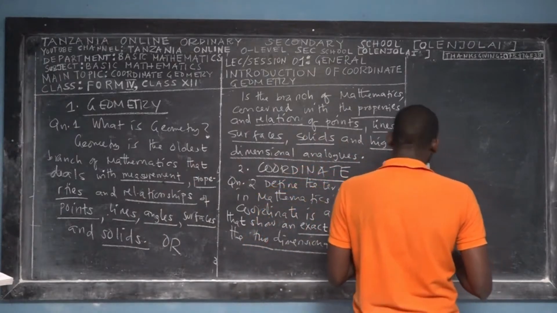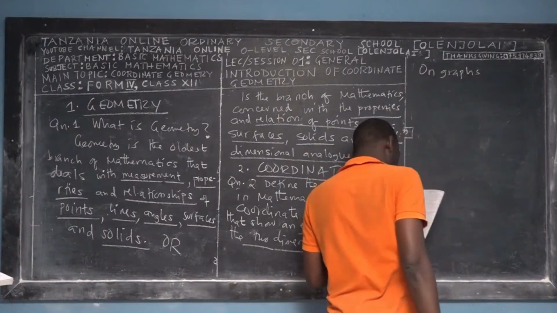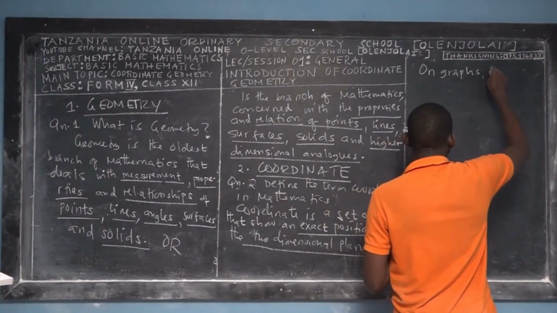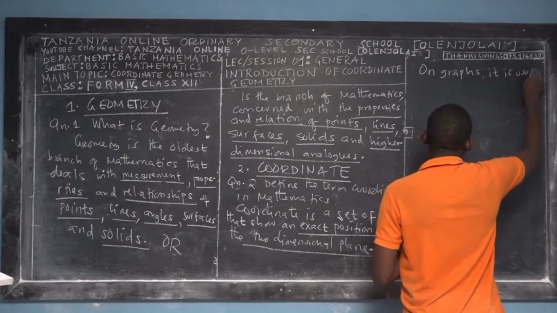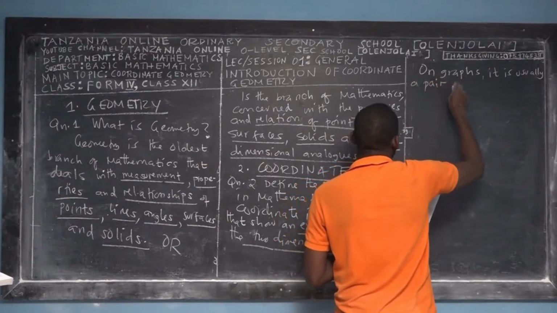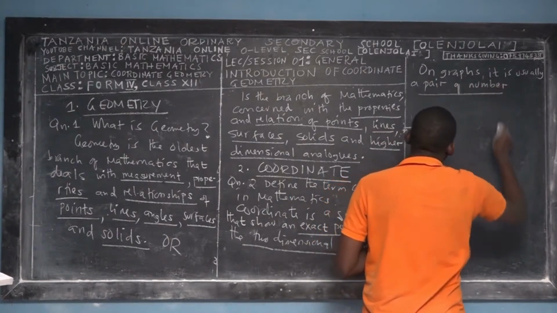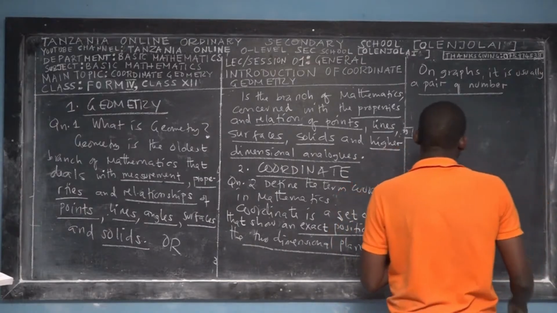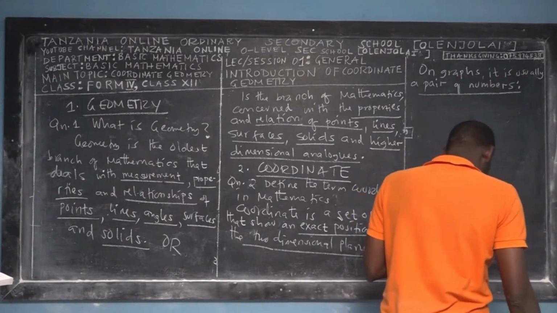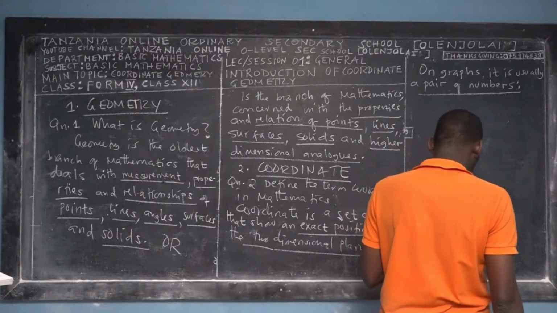So we continue on graphs. A coordinate is usually a pair of numbers. Usually a pair of numbers, right? The first number shows the distance along, and the second number shows the distance up or down.